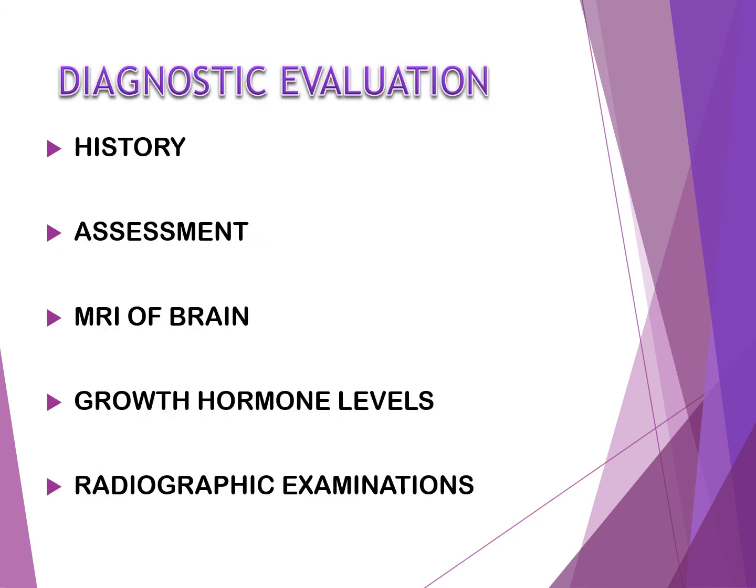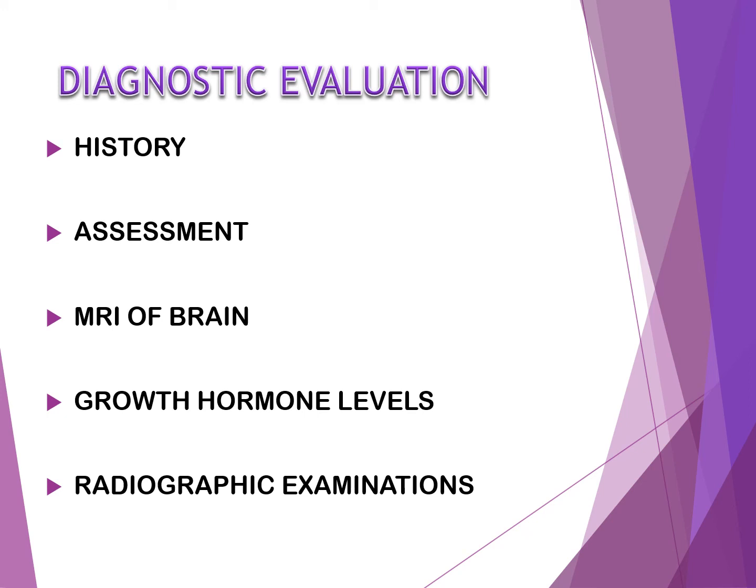Next, we will move on to diagnostic evaluations. The diagnostic evaluations include history, assessment, MRI of brain, growth hormone levels, and radiographic examinations. The history includes the child's growth pattern, previous health status, physical examination findings, any drug intake, parental heights, birth size, etc. The next one, assessment.